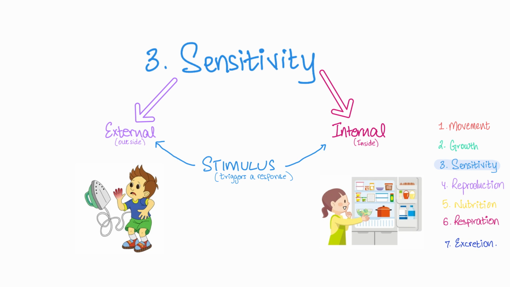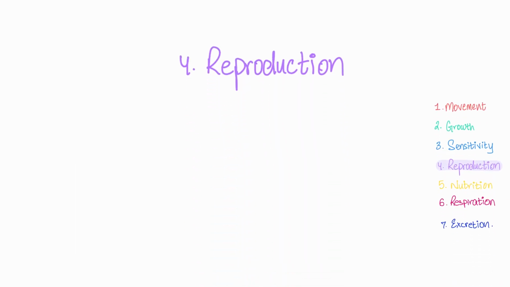Alright, next up is reproduction. So, all living beings have the ability to make new organisms of the same species as themselves. But what does the word species mean? So, in simple terms, this is the same type of organism.